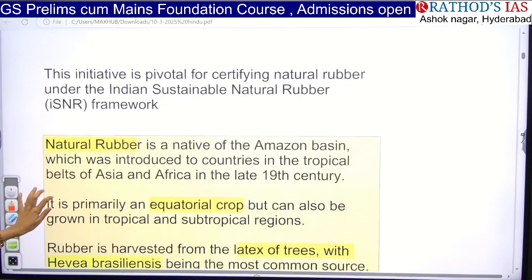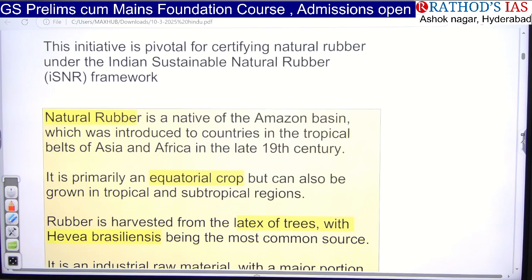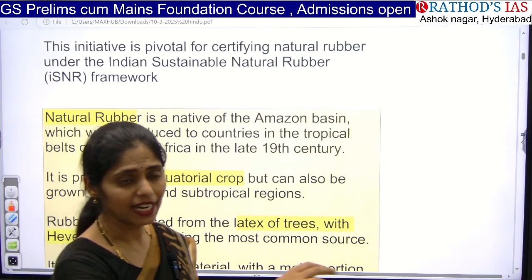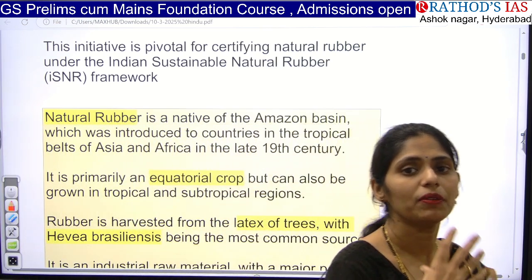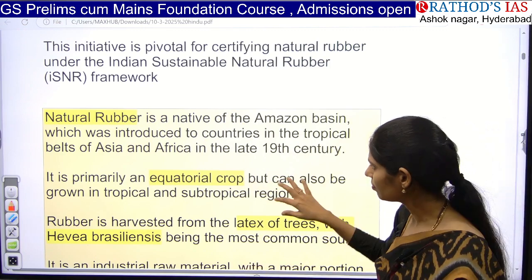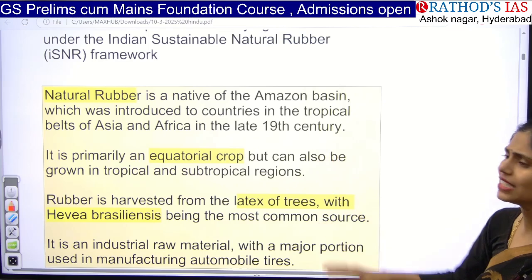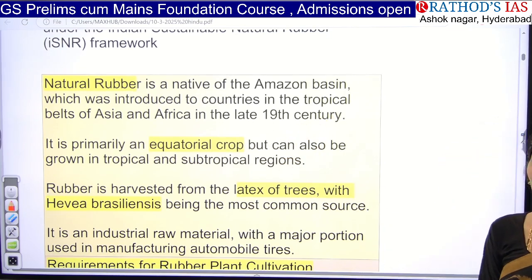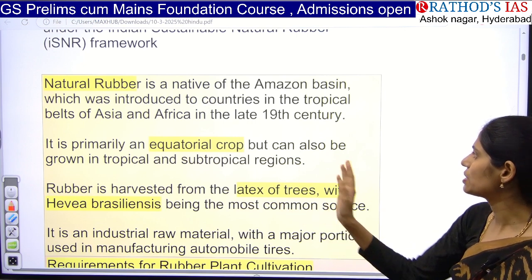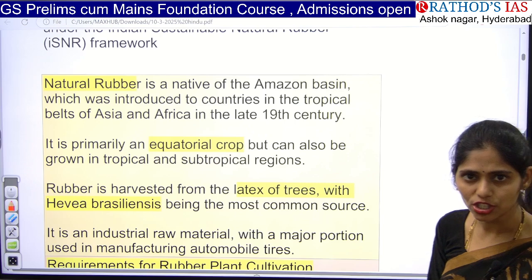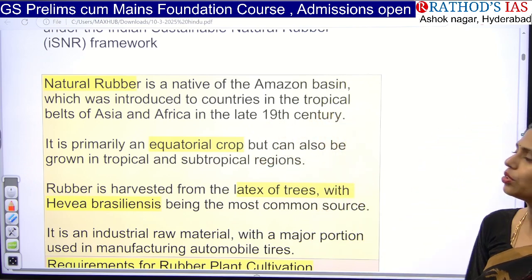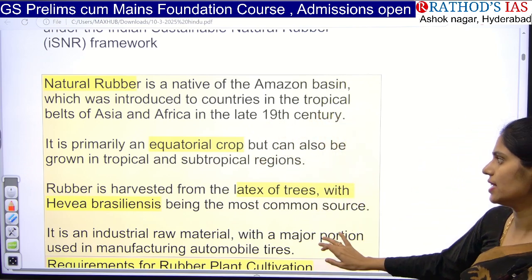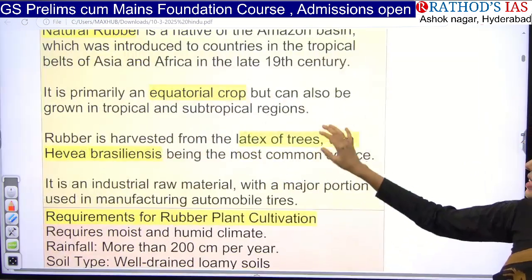So natural rubber is native of the Amazon basin, it is not at all native of India. So it came to India during the modern period, that thing you have to remember from the modern history point of view. Natural rubber is a native of the Amazon basin and was introduced in the countries in tropical belts of Asia as well as Africa in the late 19th century. And actually it is an equatorial crop.